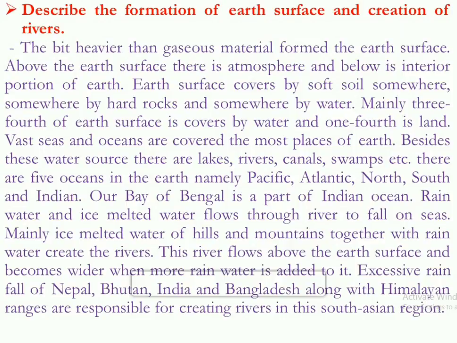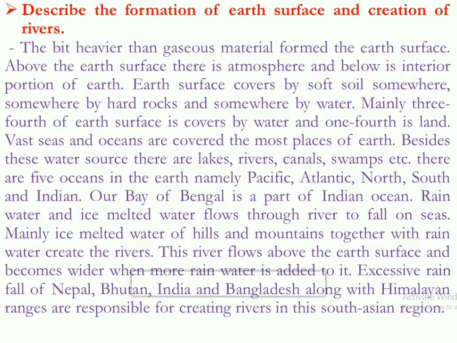Basically, rain water and ice melted water from hills and mountains together fall into the seas by flowing through the rivers. This ice melt water of hills and mountains together with rainwater creates these rivers.